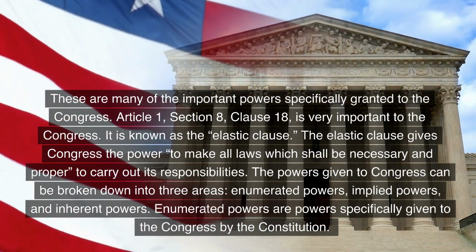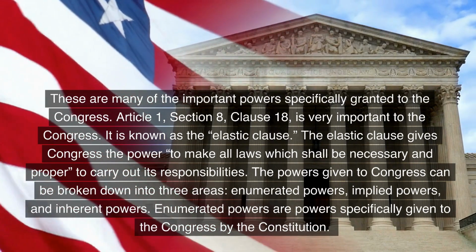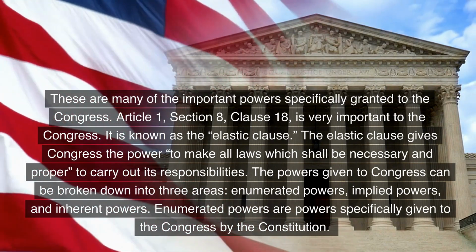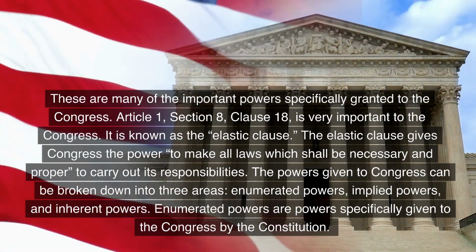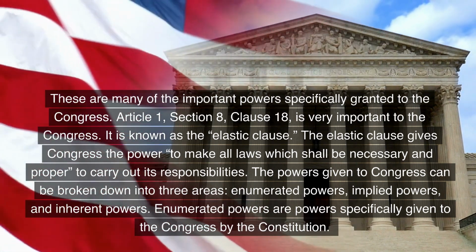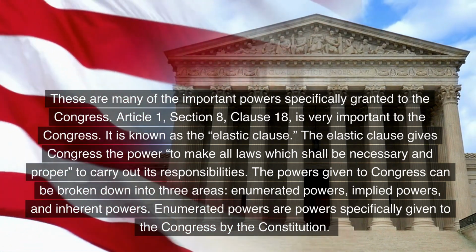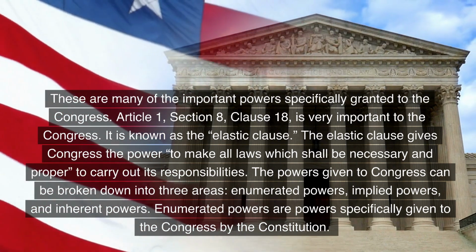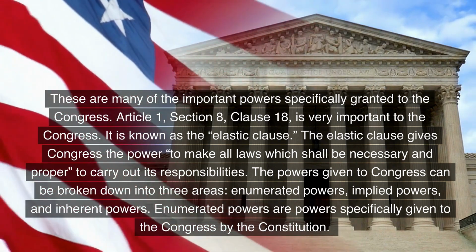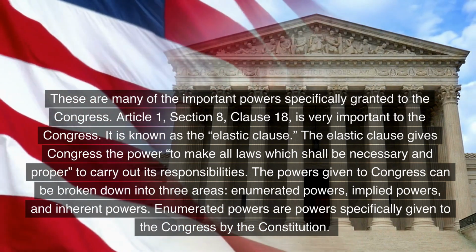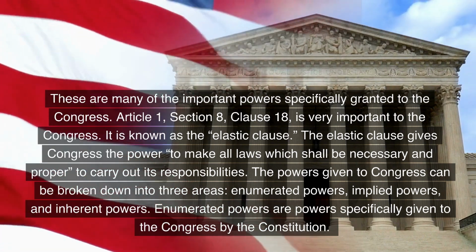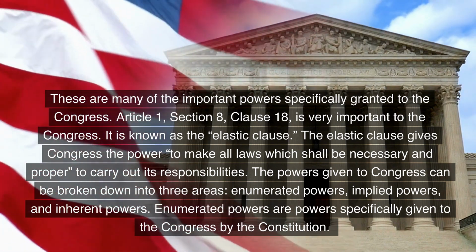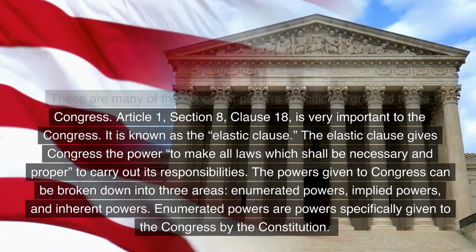Article 1, Section 8, Clause 18, is very important to the Congress. It is known as the Elastic Clause. The Elastic Clause gives Congress the power to make all laws which shall be necessary and proper to carry out its responsibilities. The powers given to Congress can be broken down into three areas: enumerated powers, implied powers, and inherent powers.